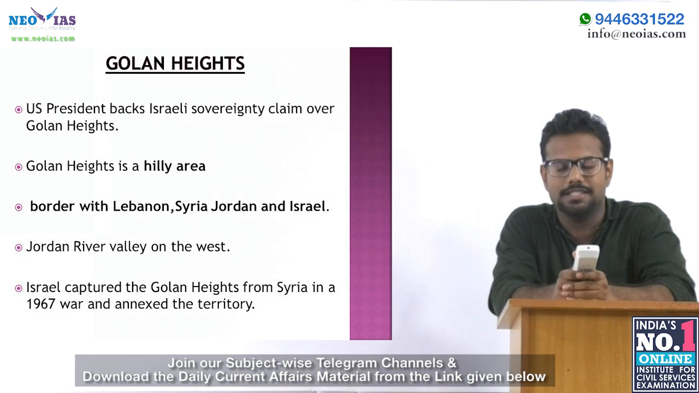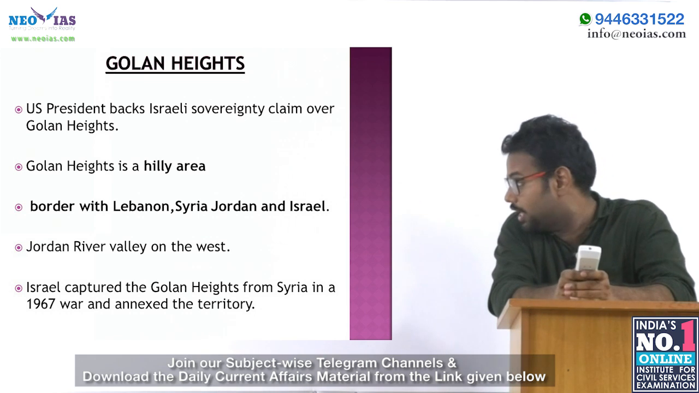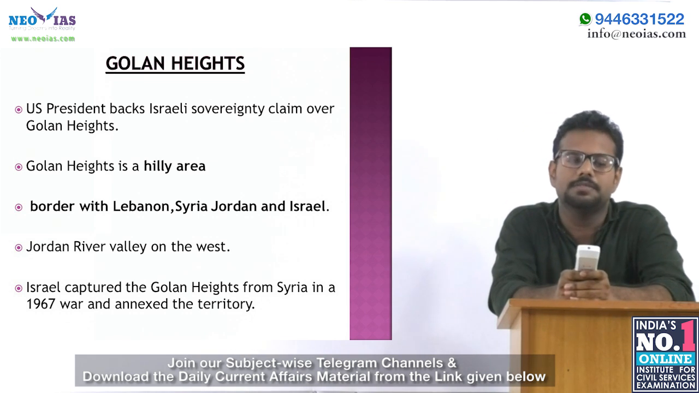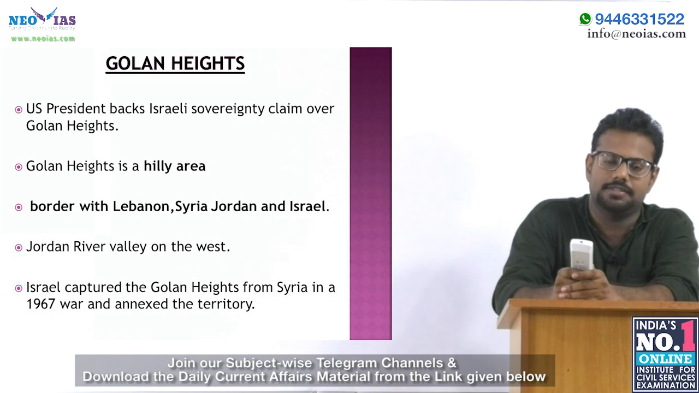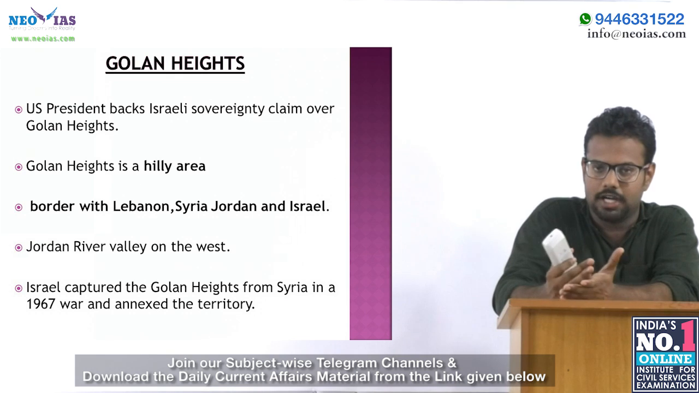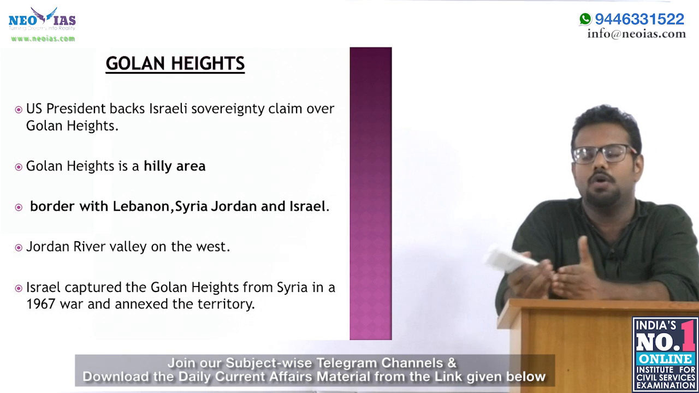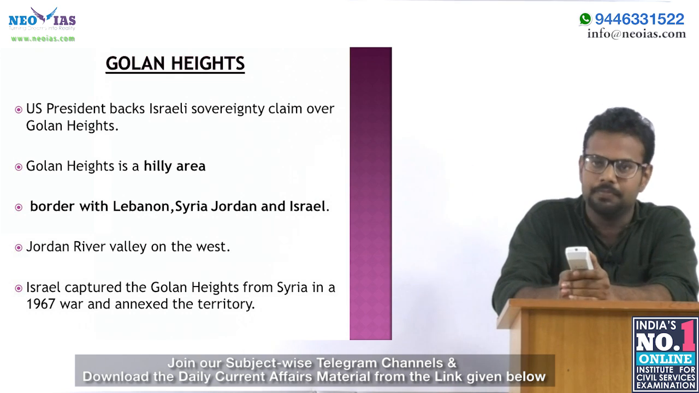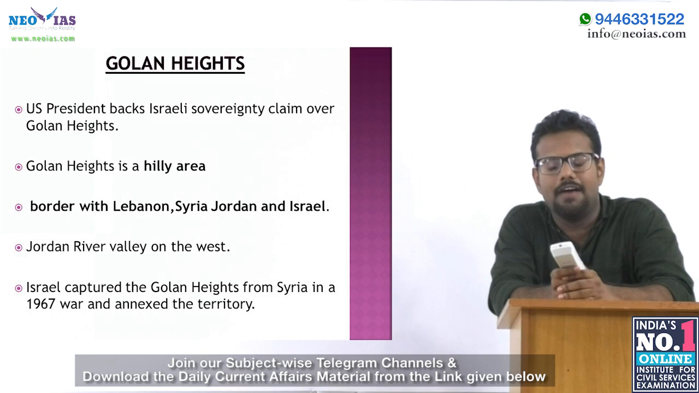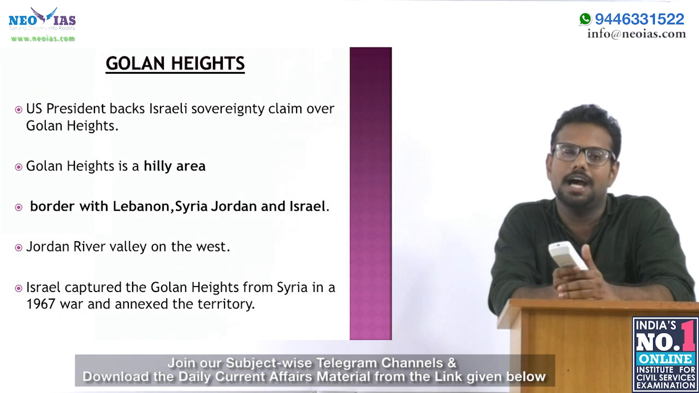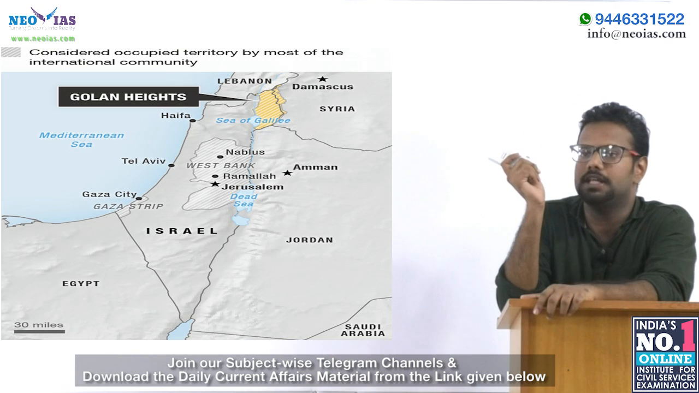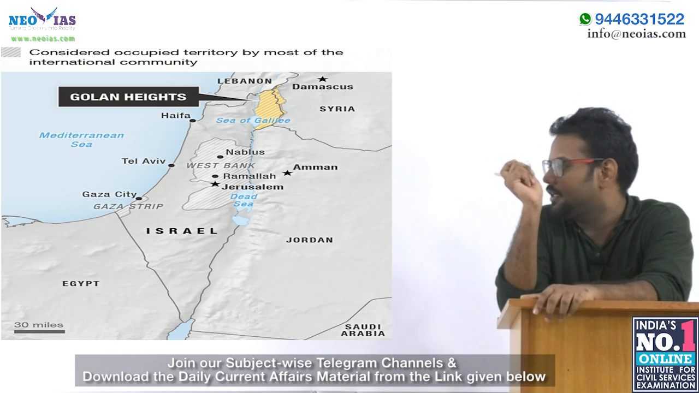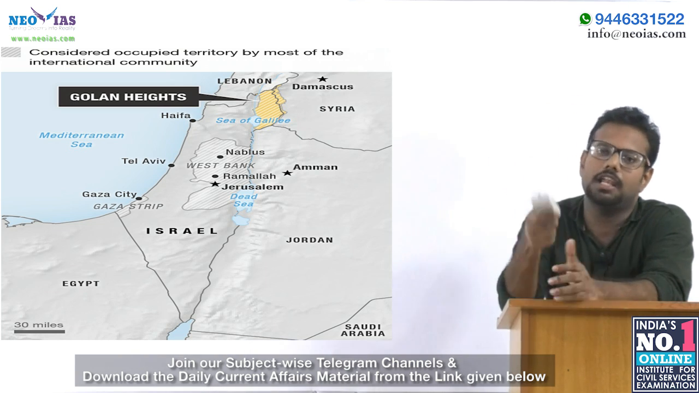And our next section is the map. On the map we have Golan Heights. Recently the US President backed the Israeli sovereignty over the Golan Heights. The US President supported the Israeli sovereignty over the Golan Heights territory. Golan Heights is a hilly area having border with Lebanon, Syria, Jordan and Israel. This is the location you can see. It is a hilly area bordering Israel, Jordan, Syria and Lebanon.